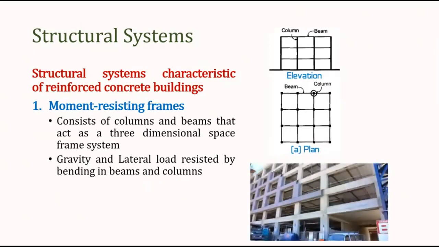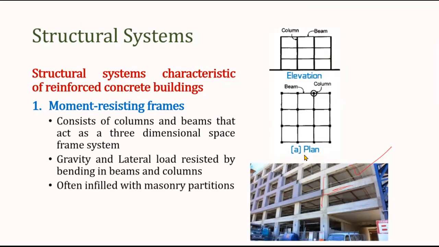Now, in this diagram, you can see this is a common feature that we see in the normal building, which is actually the frame of vertical column and the beam along with the slab. So, beam and column are mainly responsible for carrying the vertical and horizontal load in this type of frame system.